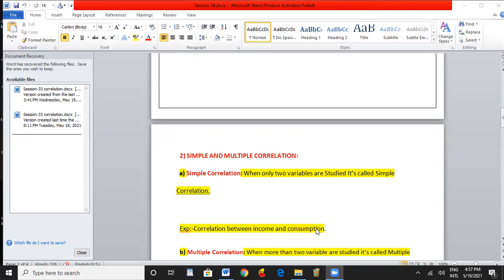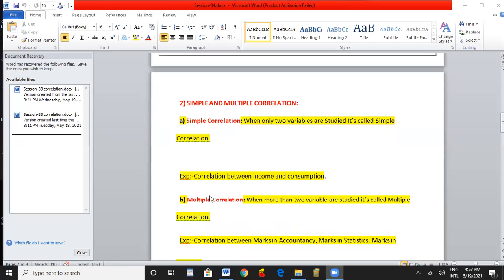Here to fix the wholesale prices. Here you are finding the relationship between the income and consumption. Income increases, consumption also increases. So here two phenomena have been considered. Only two are there, not more than two. So this type of correlation is called simple correlation.